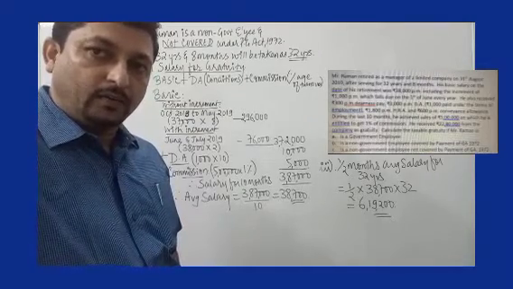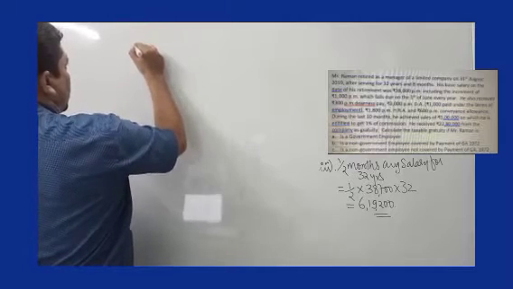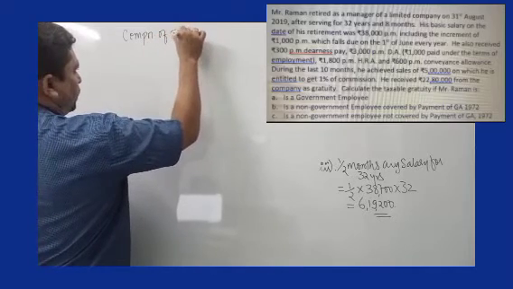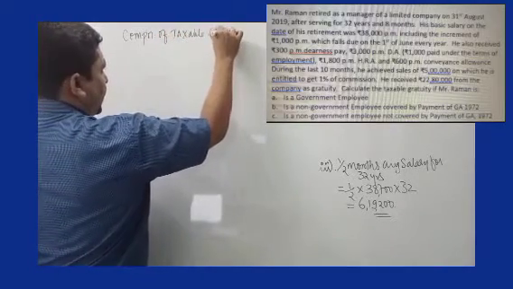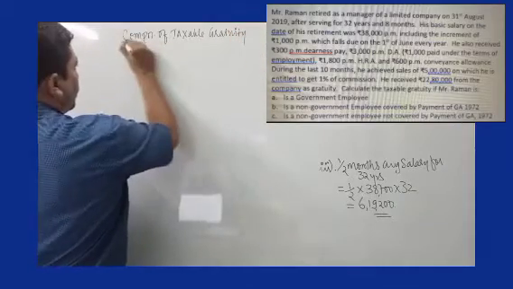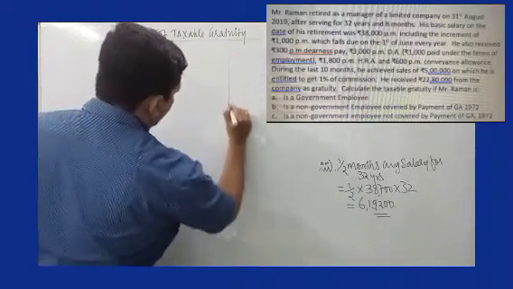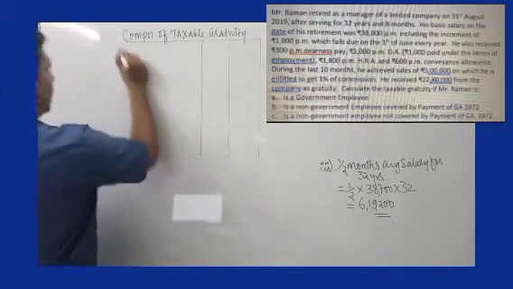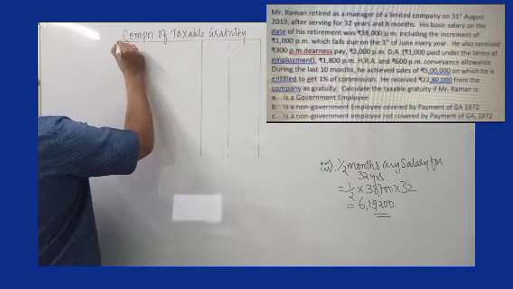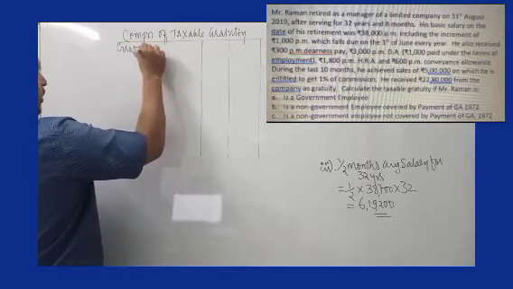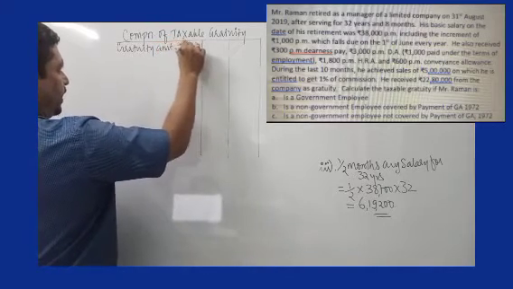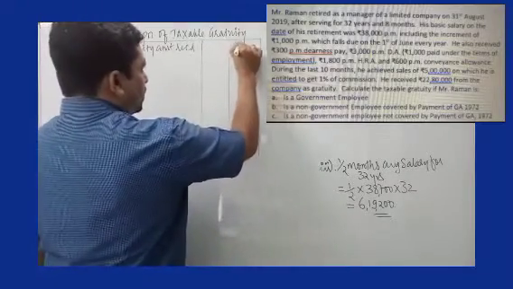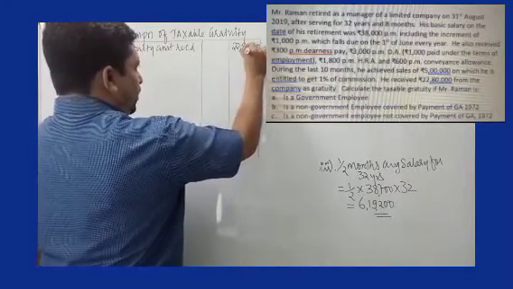We will take that now. So we will now draw the format of computation of taxable gratuity. As usual, we will be having two amount columns. Taxable gratuity. So the basic thing we will record as gratuity amount received. It is already there in the problem. It is 22,80,000. So 22,80,000 is the gratuity amount received.